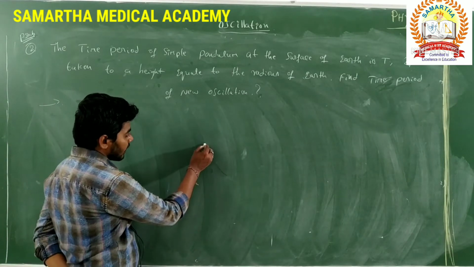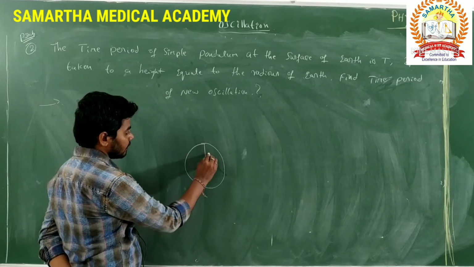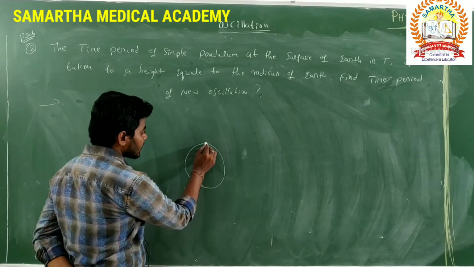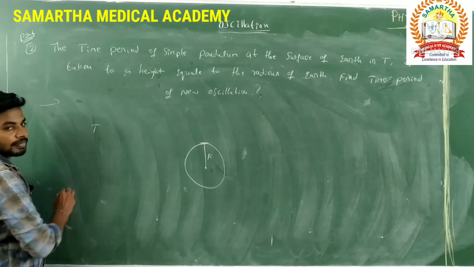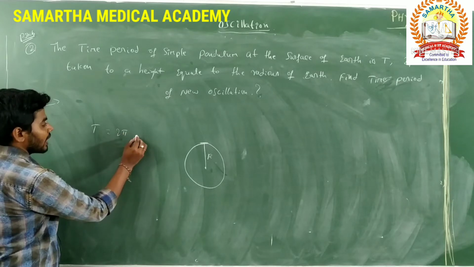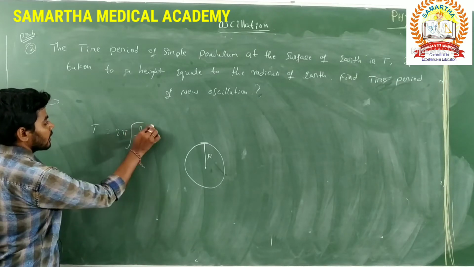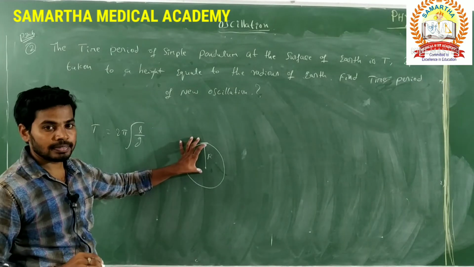For example, here taken as earth surface, its radius is R. On the surface of the earth, its time period is T. What is the time period expression? T is equal to 2 pi into square root of L by g on the surface of the earth.